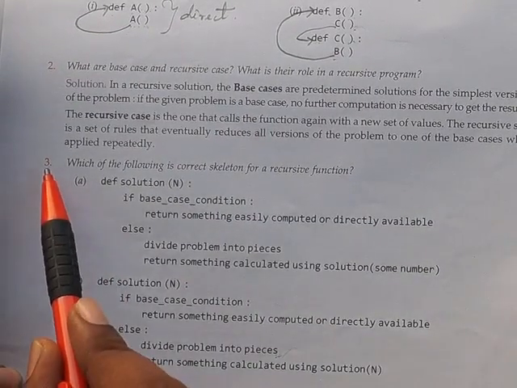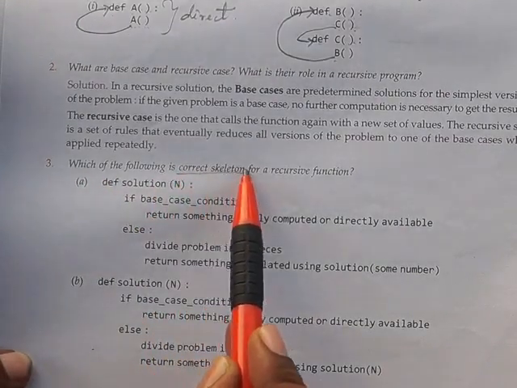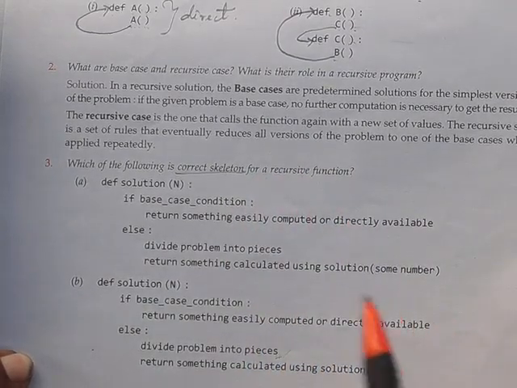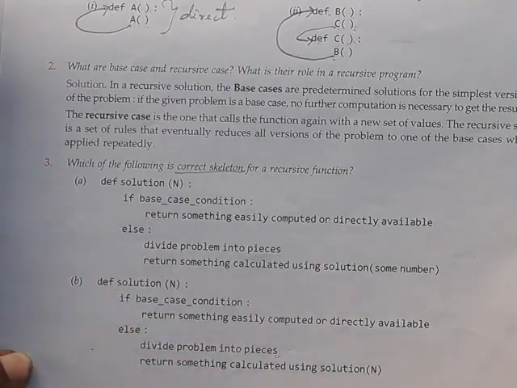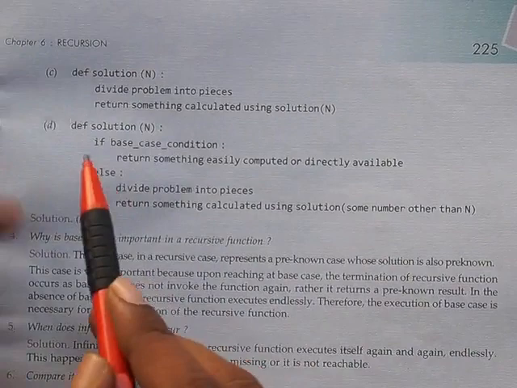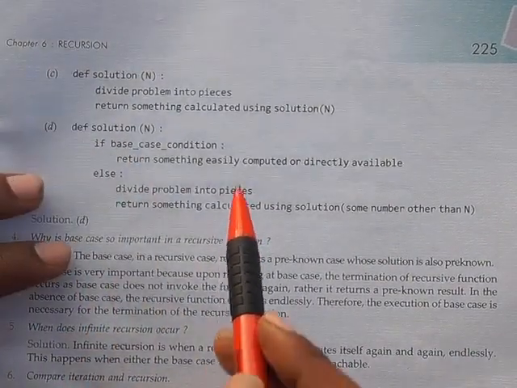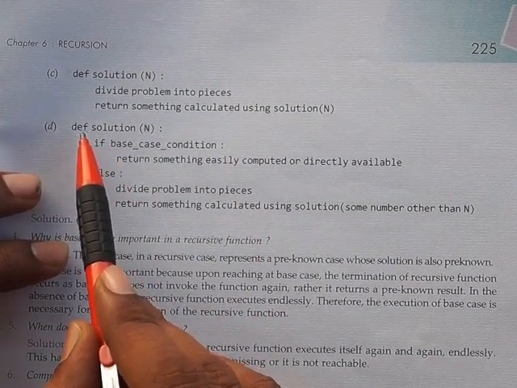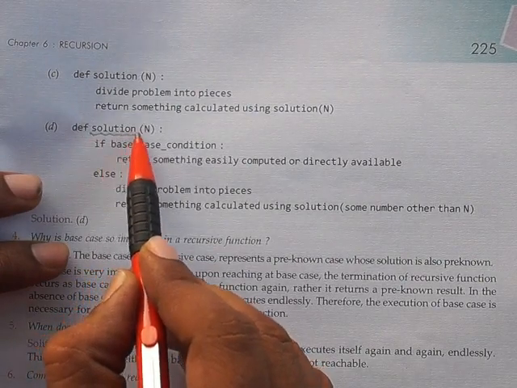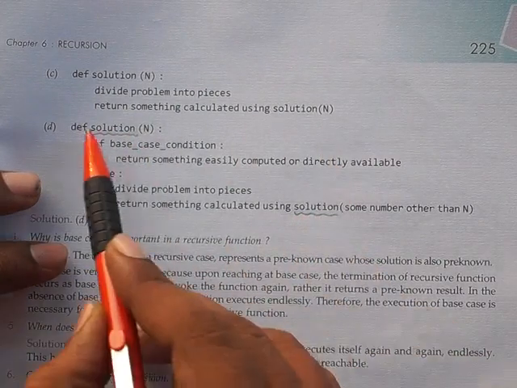Take question number 3, which of the following is the correct skeleton for a recursive function? Before seeing A, B, C, we can see D, because this is the correct answer. I will explain. In def solution, there should be the same solution function.